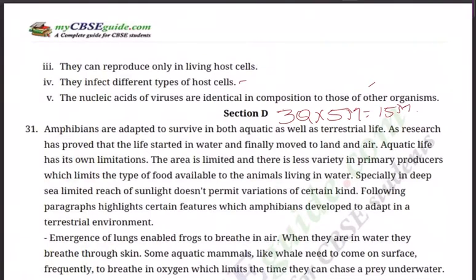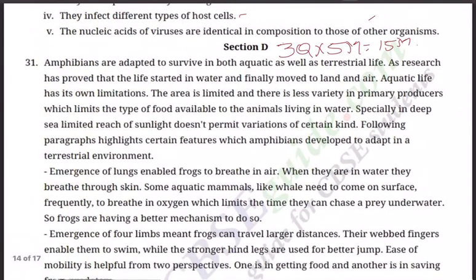Now, section D is the long answer type. There will be 3 questions. Since they are long answer, for every question there is a choice. Each question carries 5 marks, so section D contains 15 marks.